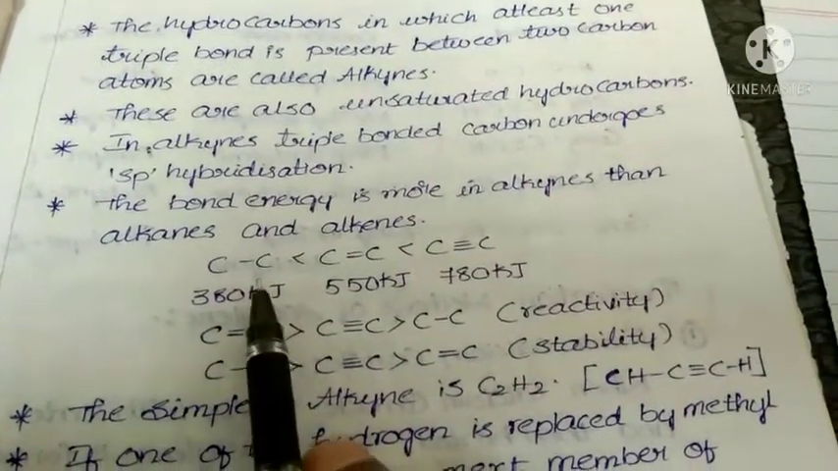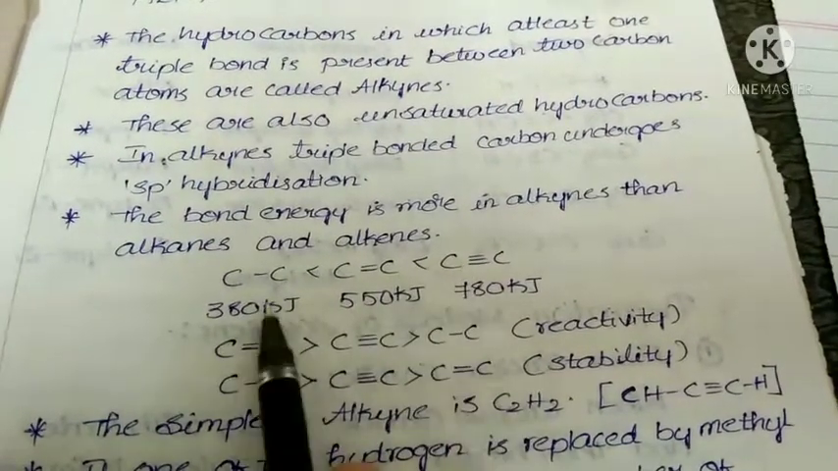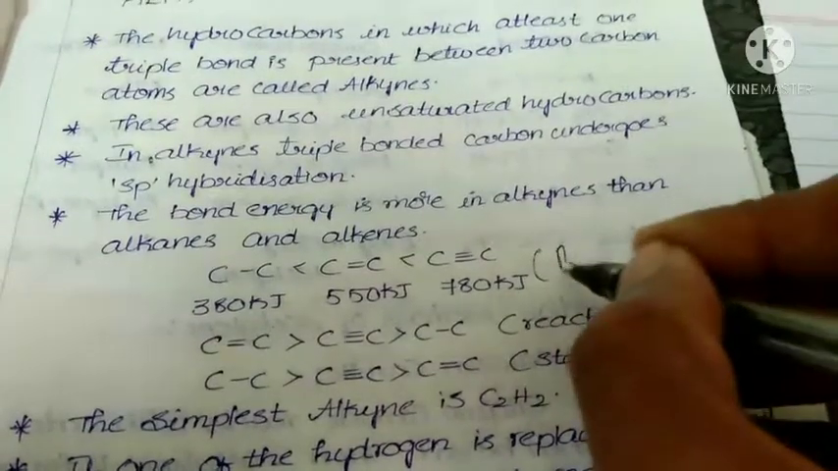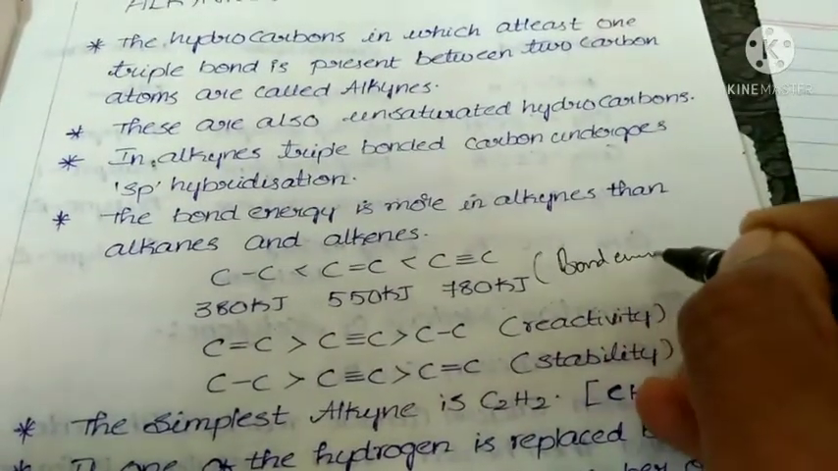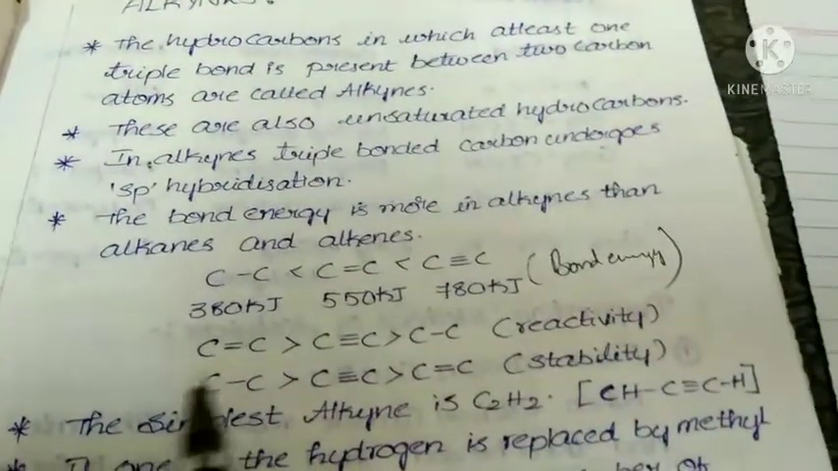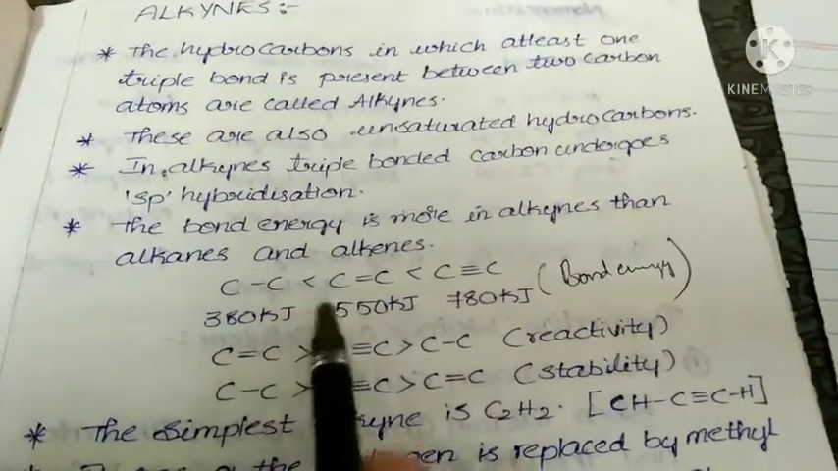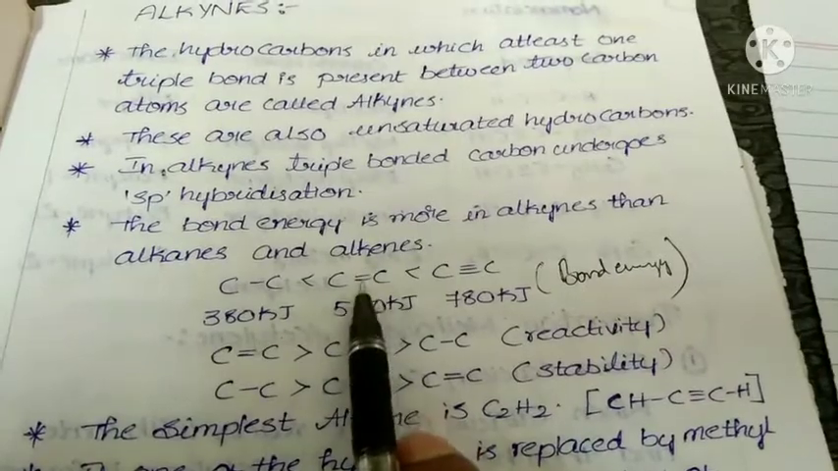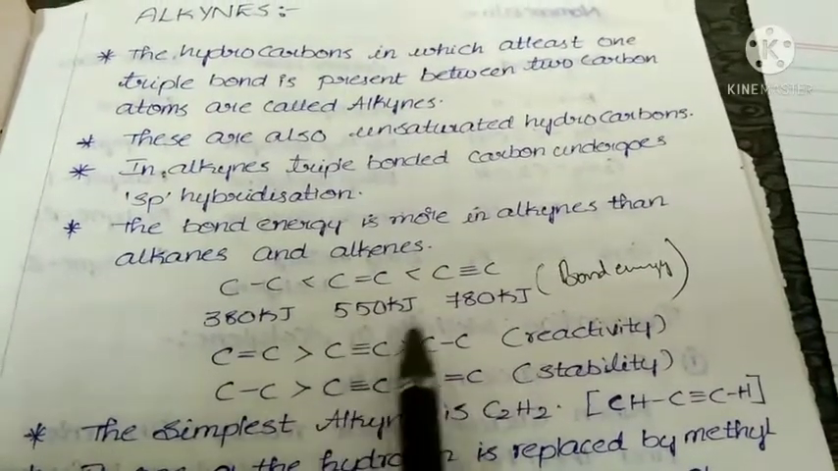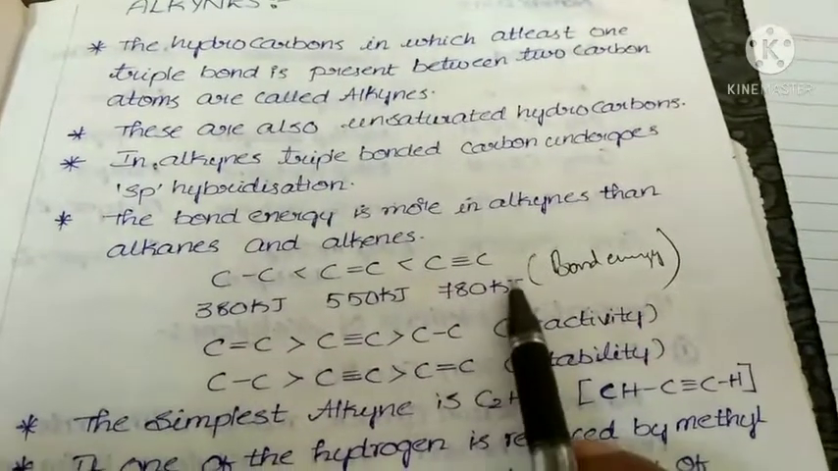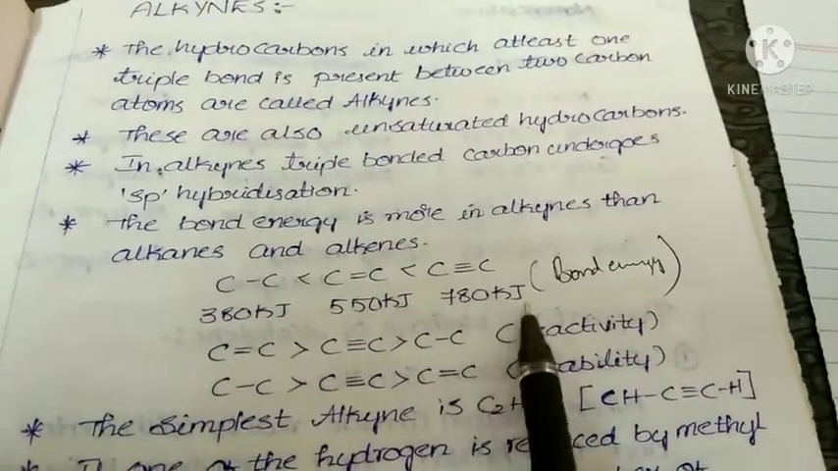Next, this is the order regarding bond energy. To break the C-C bond, it needs 380 kilojoules. To break this double bond in alkenes, it needs 550 kilojoules. To break these 3 bonds in alkynes, it needs this much energy, that is 780 kilojoules.